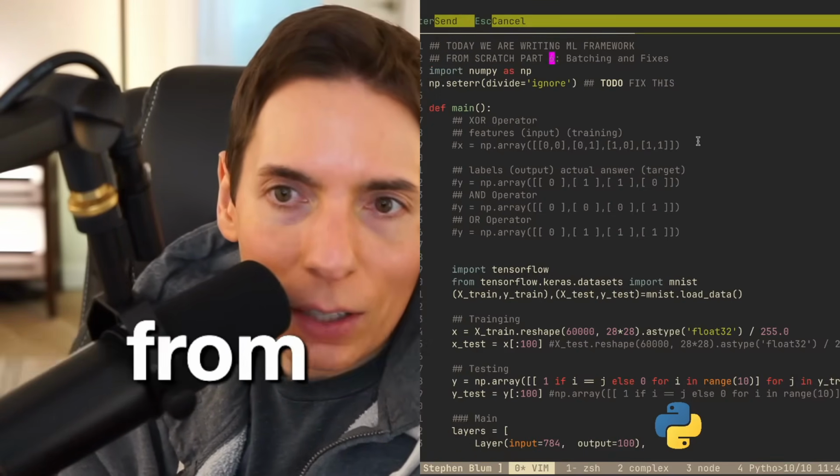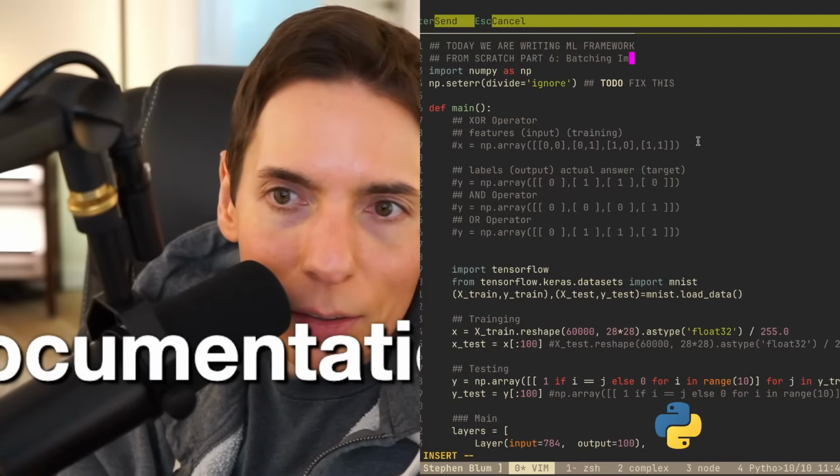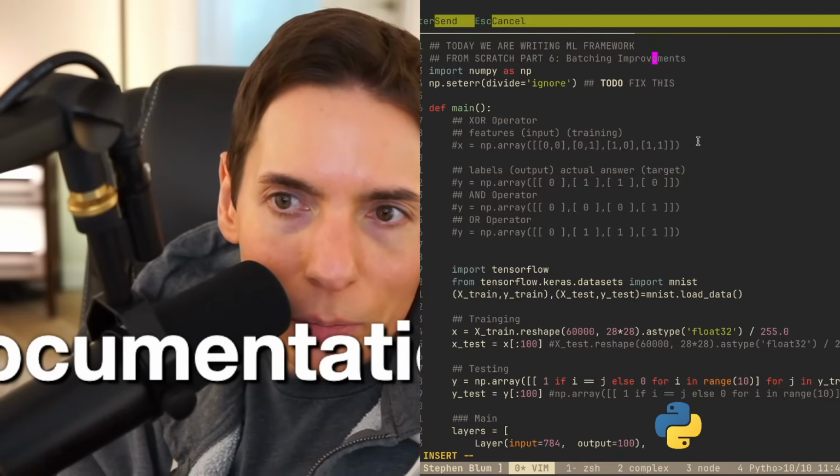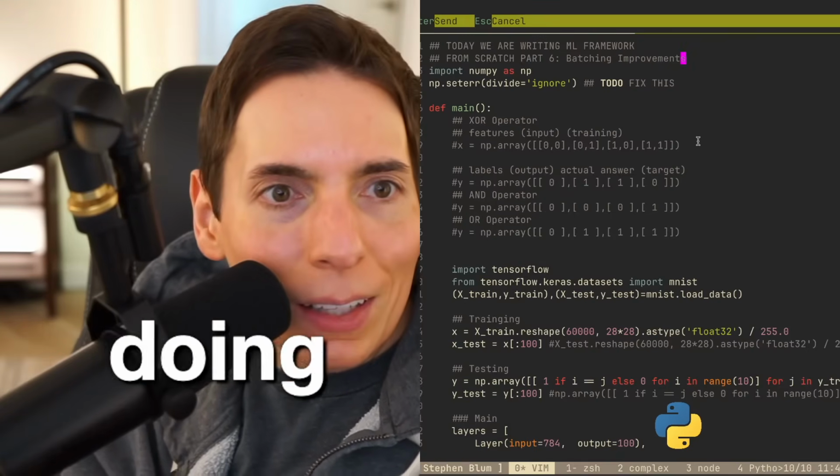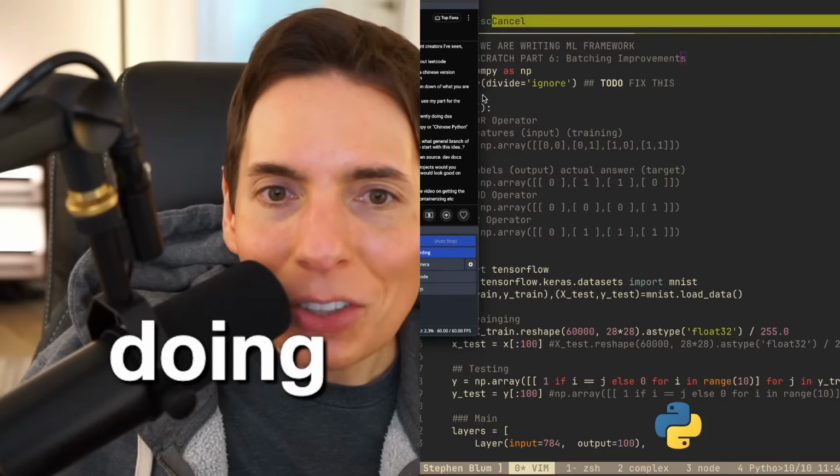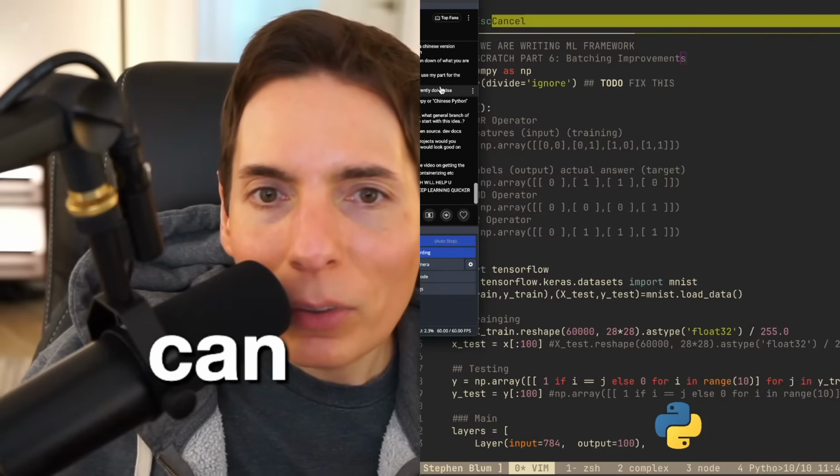This is actually part 6, batching improvements, but we might not have time. Batching improvements is what we're doing today. I just came on. Okay, let's see if I can.